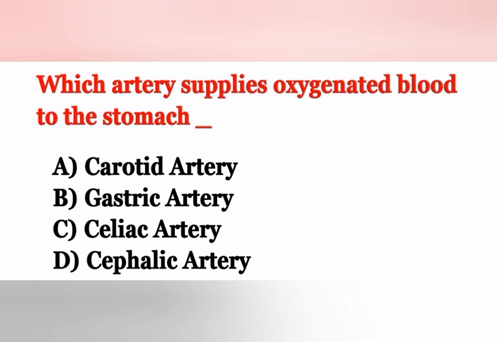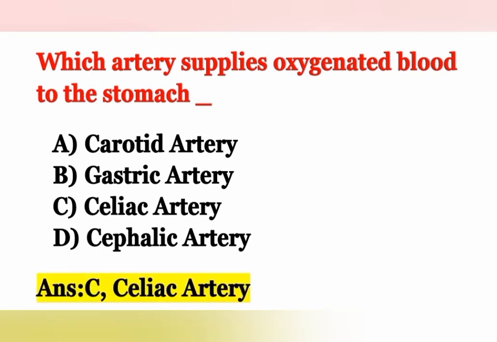The next question: which artery supplies oxygenated blood to the stomach? Option A, carotid artery. Option B, gastric artery. Option C, celiac artery. Option D, cephalic artery. The artery which supplies oxygenated blood to the stomach is option C, the celiac artery.